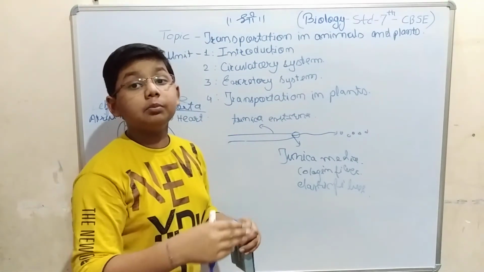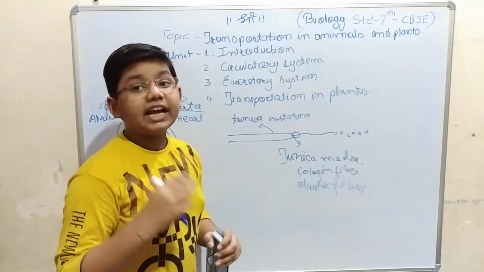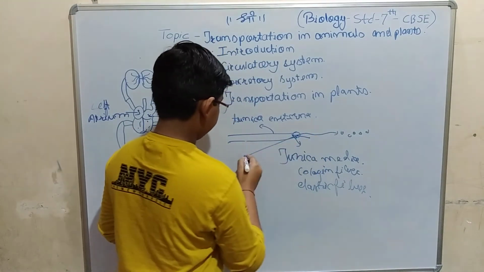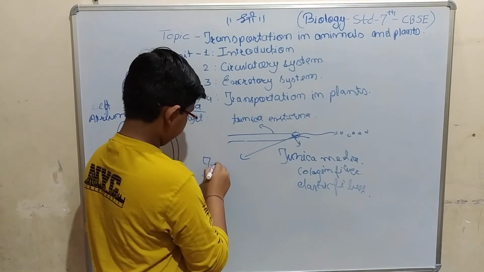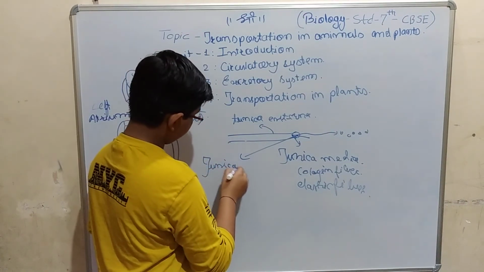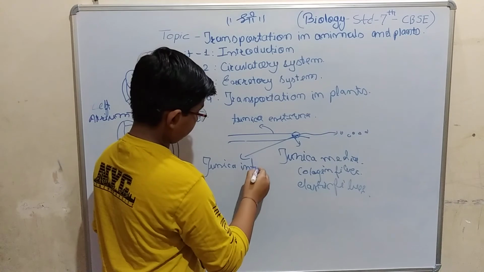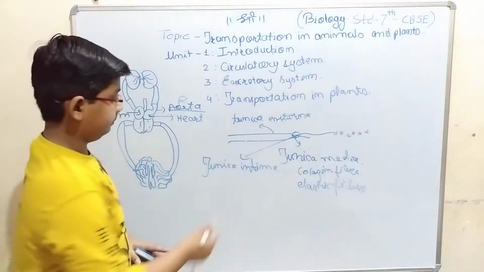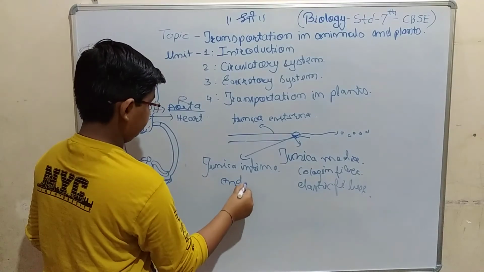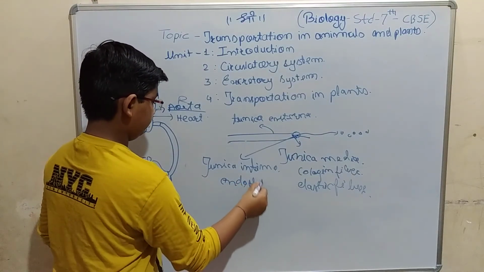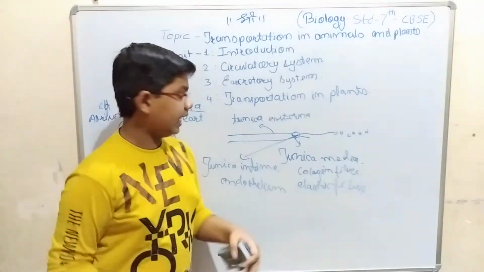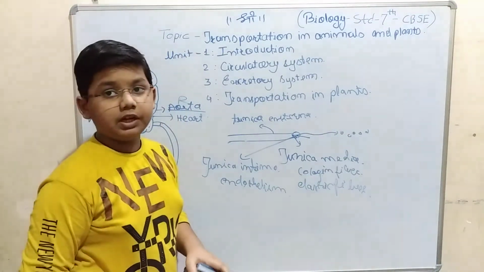And then there is the innermost layer, called tunica intima. The inner layer is called tunica intima. It is also called endothelium. Now we will revise what we learned about the layers of the blood vessel.